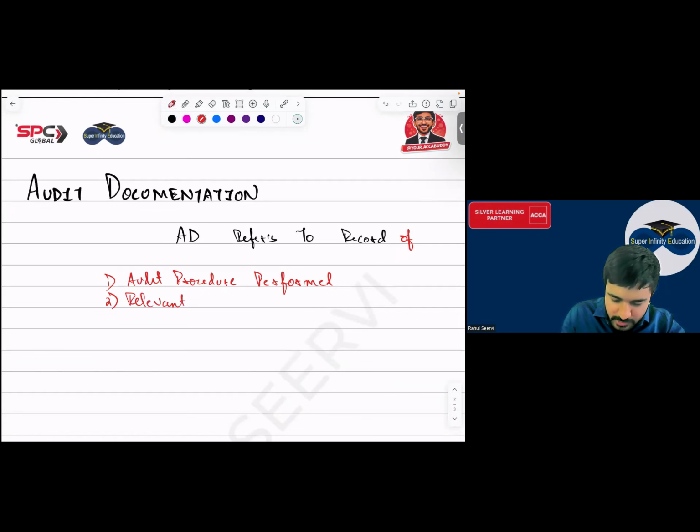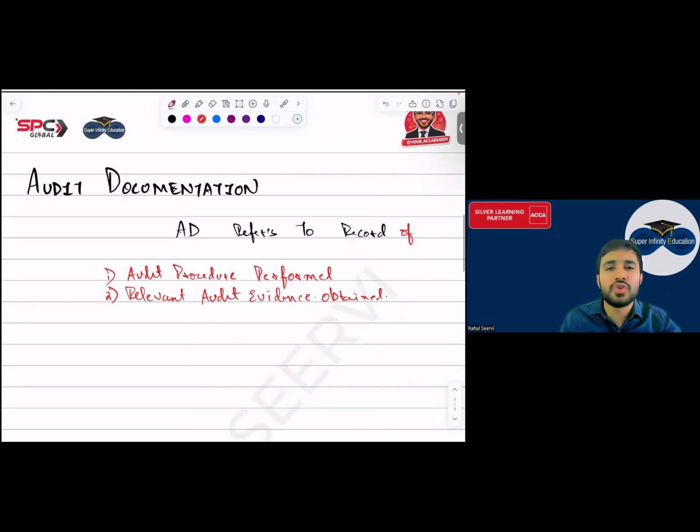Relevant audit evidence. जो आपके पास evidence है उसको भी संभालना है. That also you have to maintain. You have to document. Or relevant audit evidence obtained. And conclusion the auditor reached.